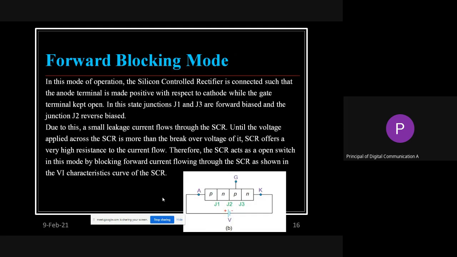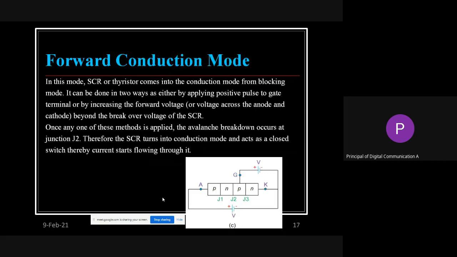Here the gate is open and in this one it is connected. The gate terminal, which is always the P region, is connected to the positive of the battery and the negative terminal is connected to the cathode. If it is connected in such a manner, the SCR goes into forward conduction mode.